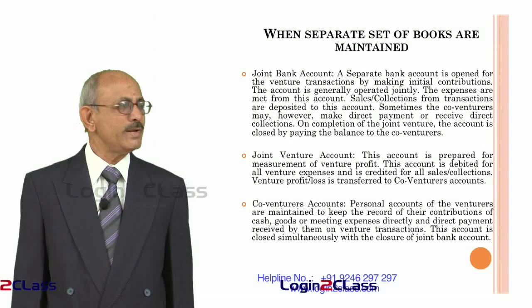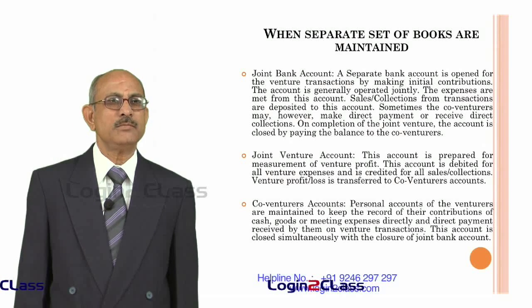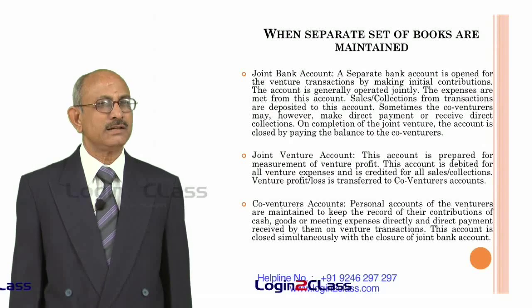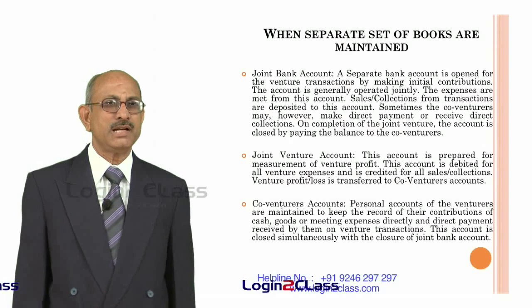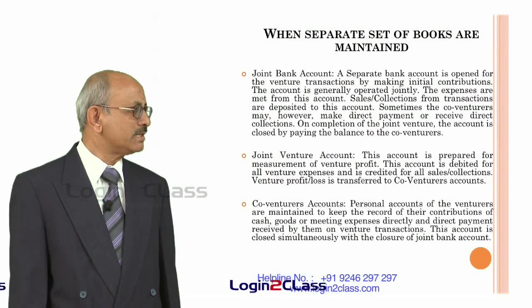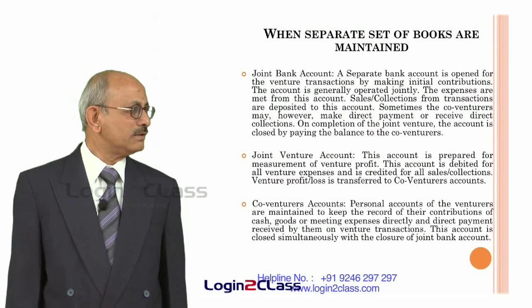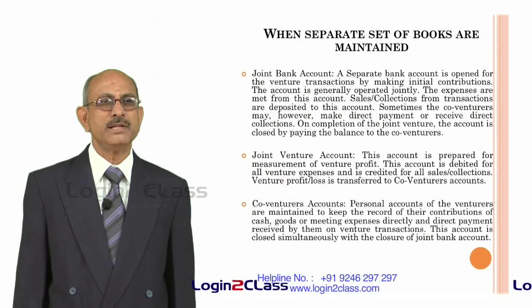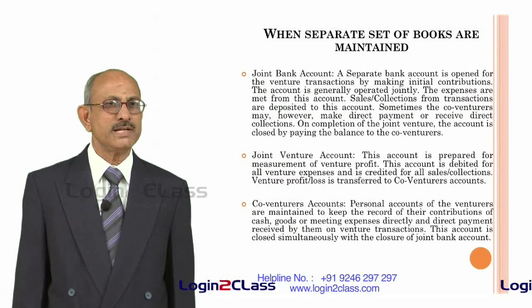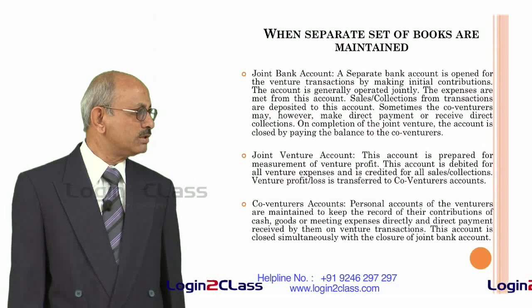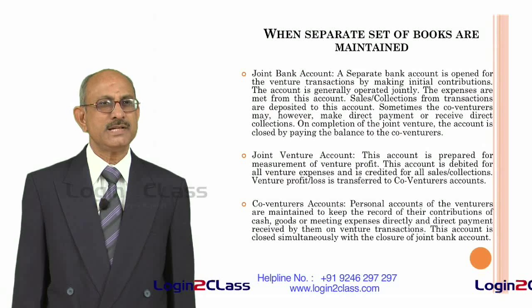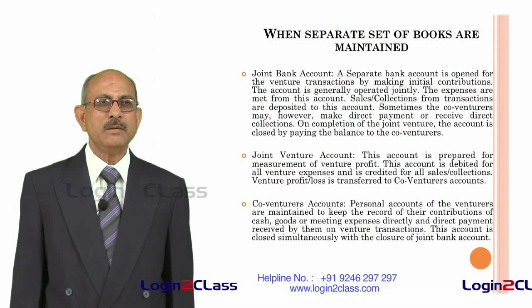And then we have co-venturers accounts. These are the personal accounts of the venturers. They are almost similar to the capital accounts of the partners in case of a partnership firm. They are maintained in order to keep record of the contributions made by the co-venturer. That means they may have brought in cash, they may have brought in goods, or they have met the expenses directly, or they may have received the payments directly.